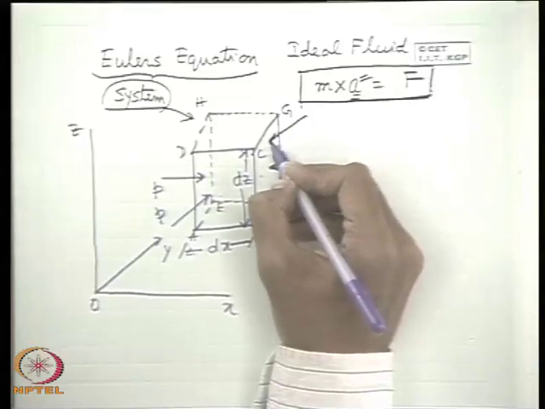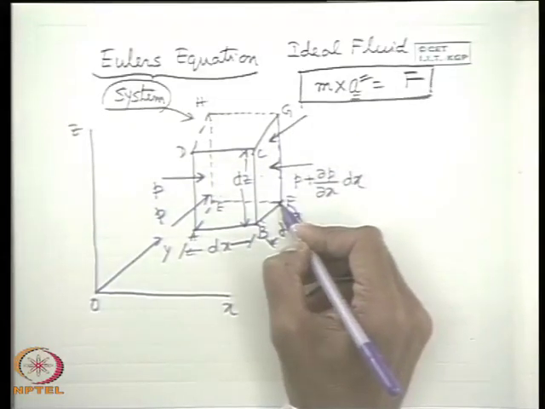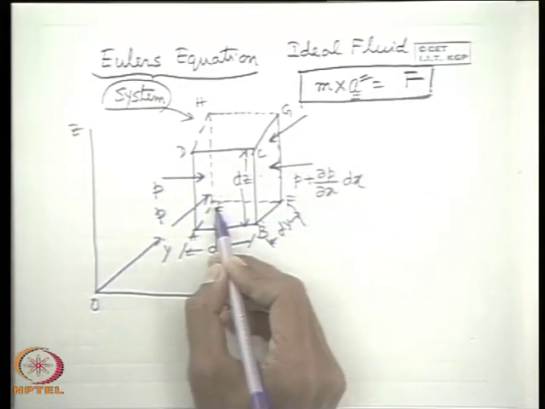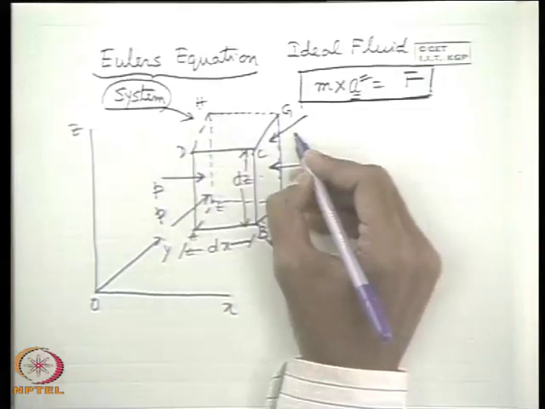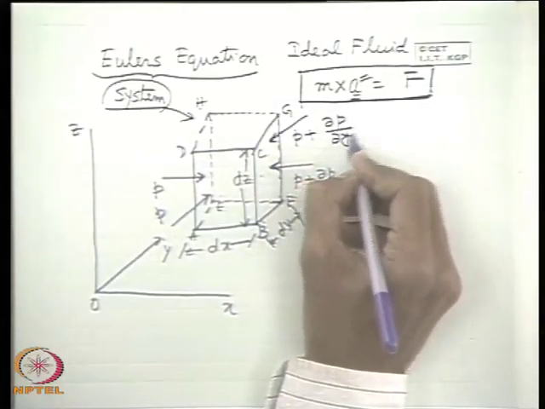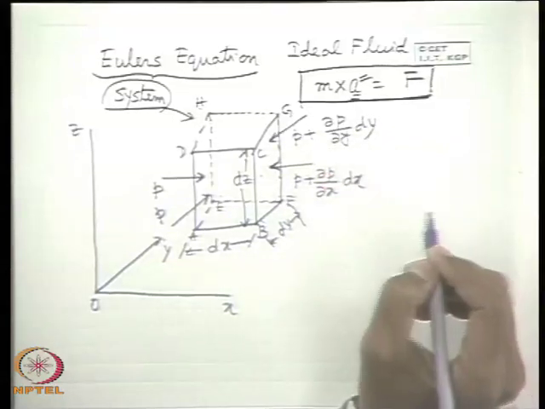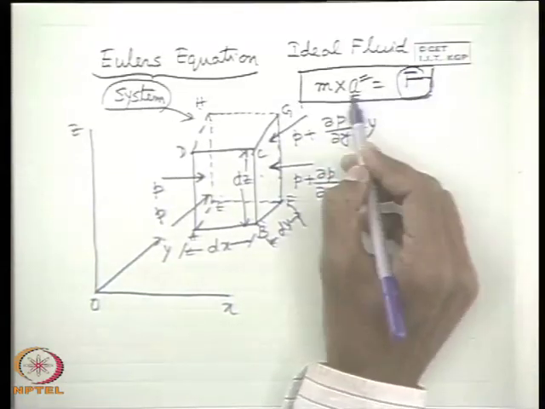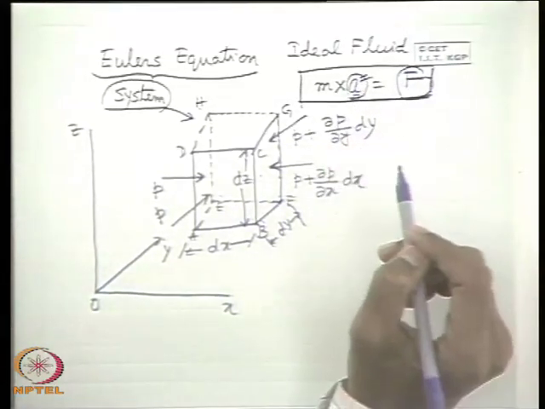Now if we define the pressure here on this ABCD plane, the y plane, then the pressure on the another y plane, which is separated by dy distance in the positive y direction, that means EFGH, will be P plus del P del y dy. My first job is to fix the force, because acceleration I know now from the kinematics.